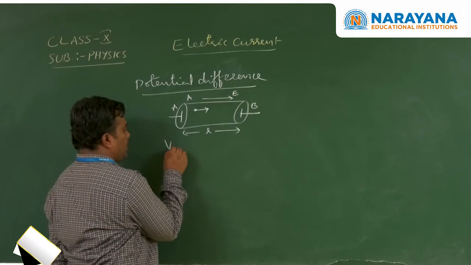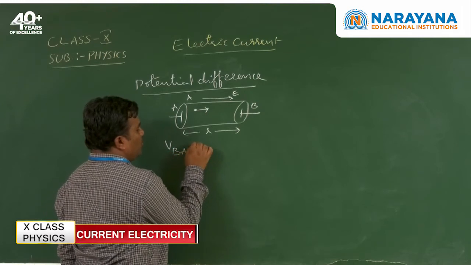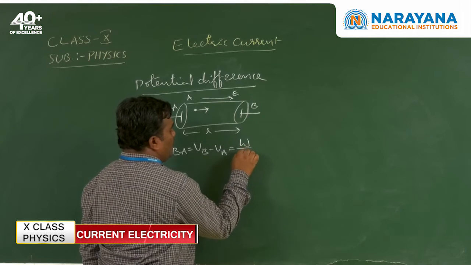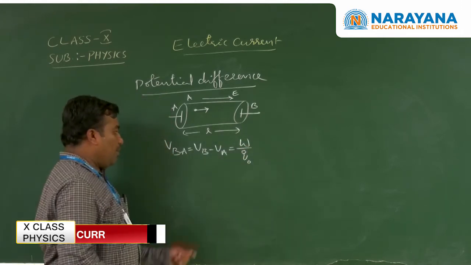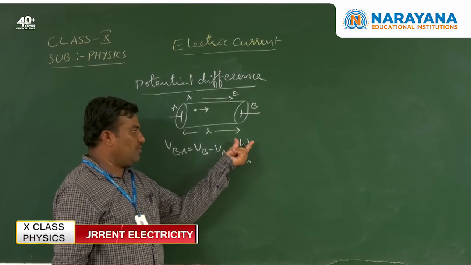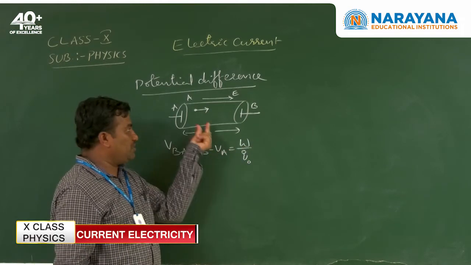Potential difference VBA is equal to VB minus VA, which is equal to W by Q naught.